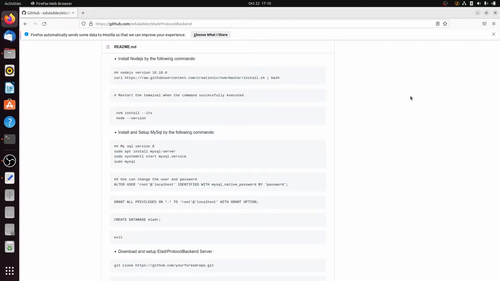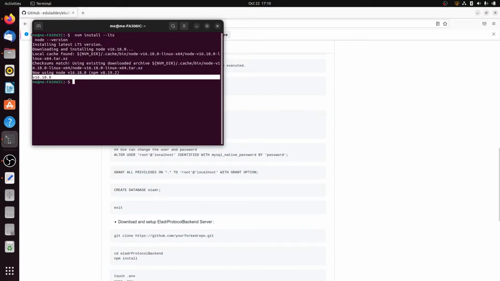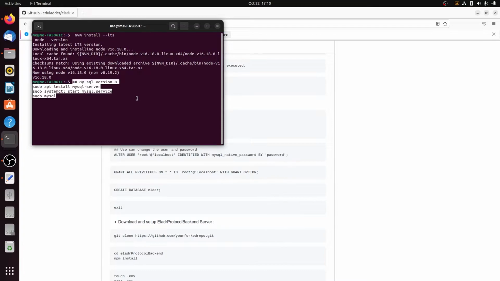Now, the next step is to install MySQL. For that, you just copy the given commands and paste them in the terminal.